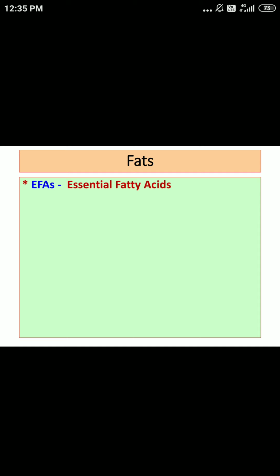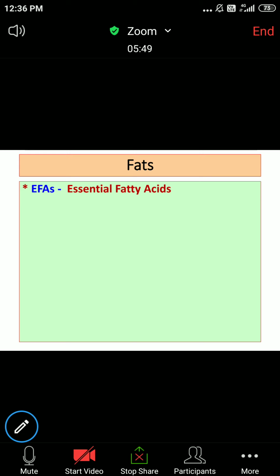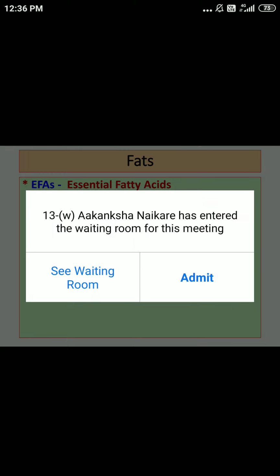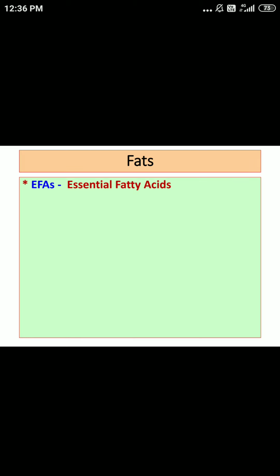Basically, plant foods like cereals, millets, and oil seeds contain both MUFA as well as PUFA. When we consume different cereals, millets, and oil seeds, important being oil seeds, we can get linoleic acid. And as far as pulses, legumes, soybean, or mustard seeds are concerned, in addition to linoleic acid, we can get alpha linolenic acid.